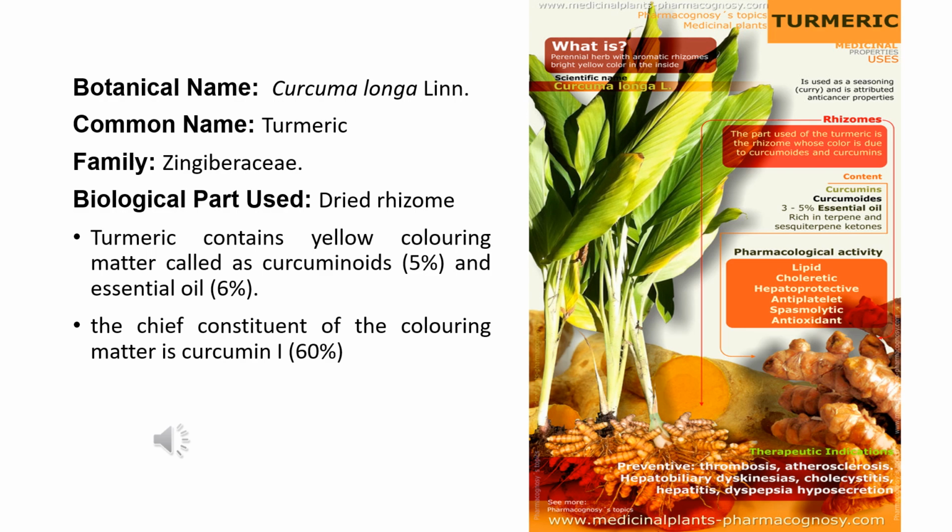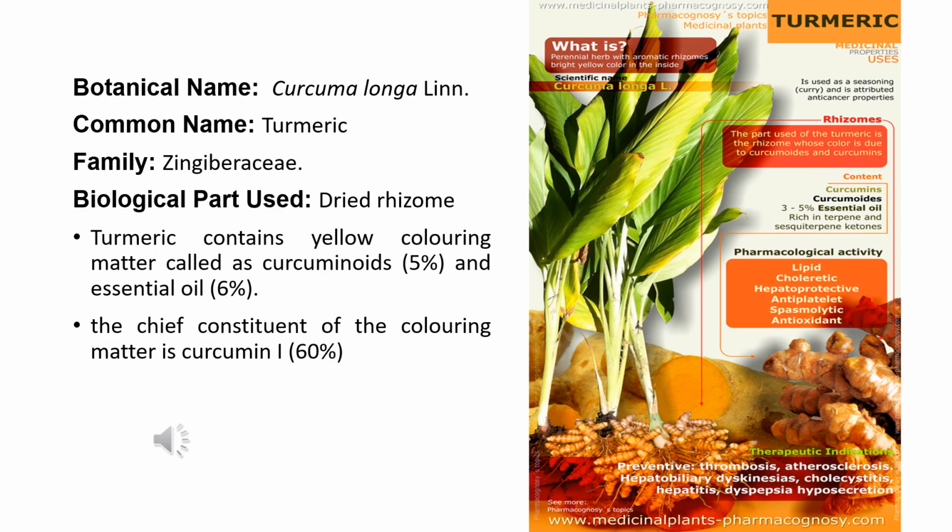So, ginger and turmeric, both of them are rhizomatous plants, which belong to the family Zingiberaceae. Now, the main important part of that plant, which is used to cure certain diseases or in the preparation of certain medicines, is the dried rhizome. So, the rhizome of the turmeric plant has been used in the kitchen, in preparation of medicines, in curing some illnesses, diseases, etc.